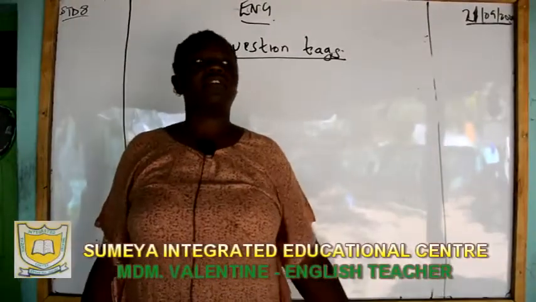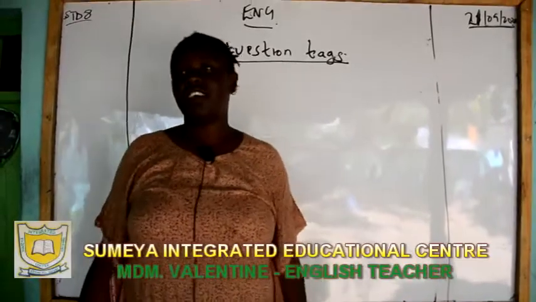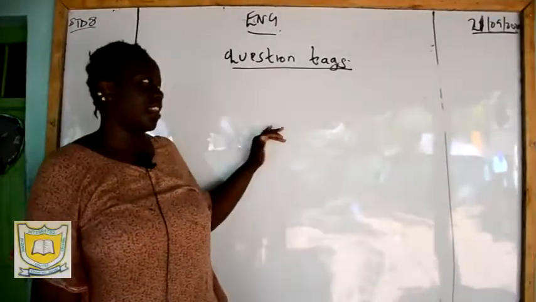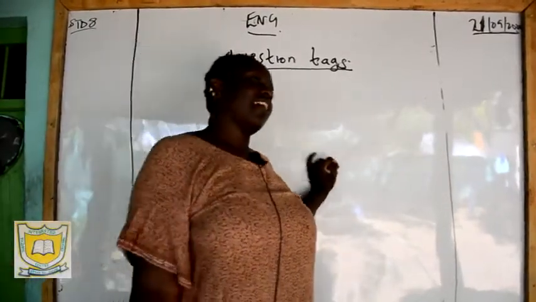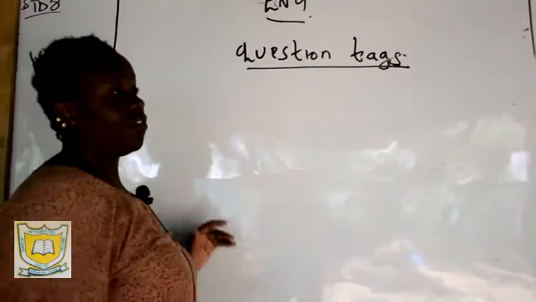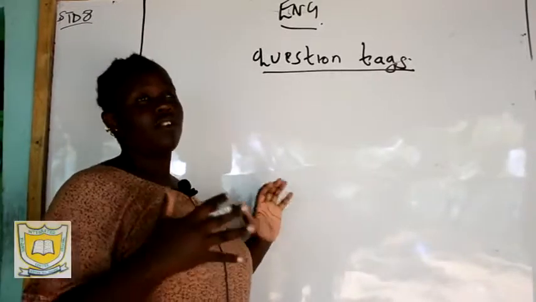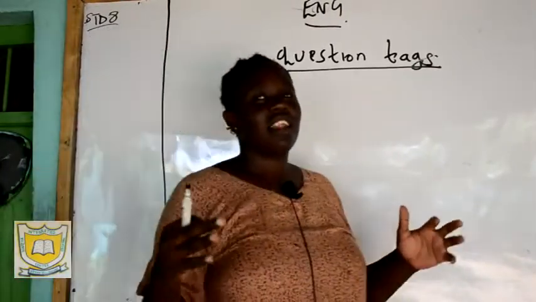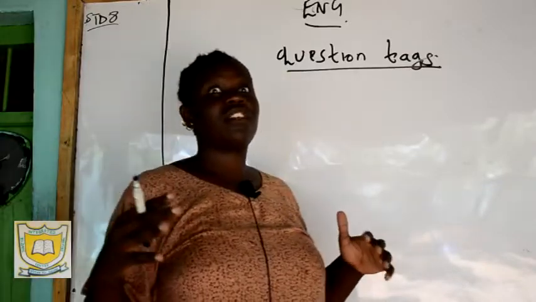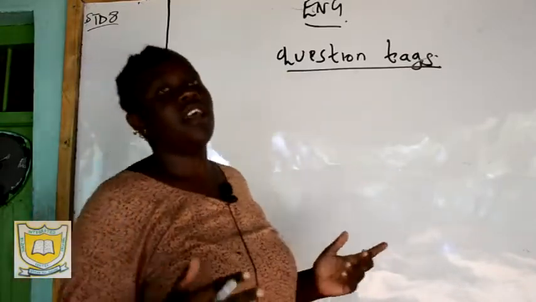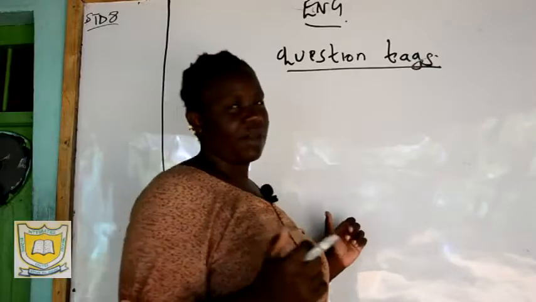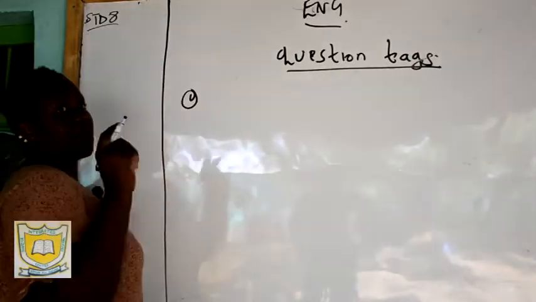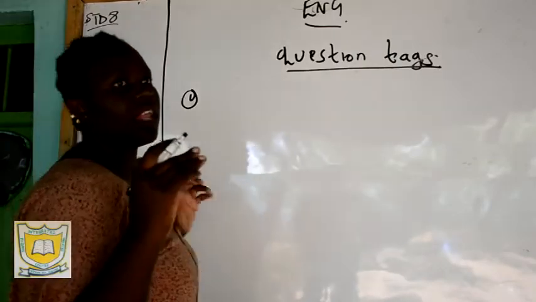In our English lesson today, we are going to redo question tags. And why are we going to go through question tags again? Most learners are in a position to give a question tag to a statement. But I realize that most learners cannot give question tags to statements that do not have helping verbs.